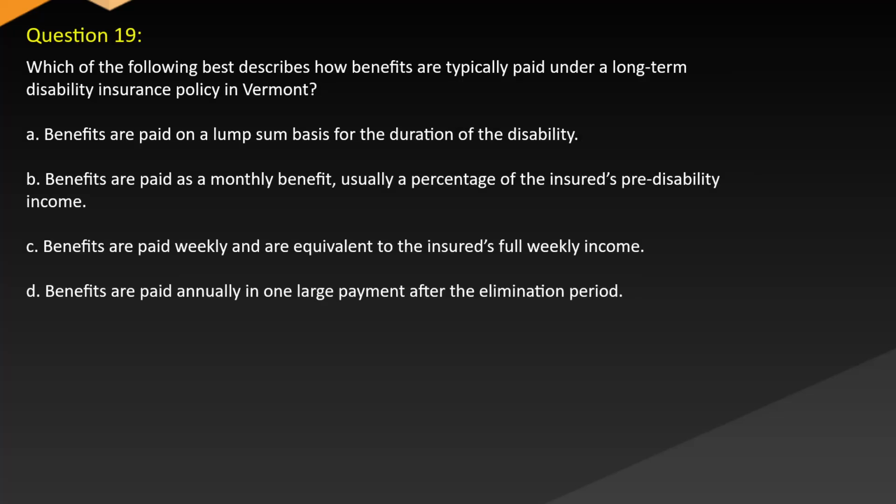Question 19. Which of the following best describes how benefits are typically paid under a long-term disability insurance policy in Vermont? A. Benefits are paid on a lump sum basis for the duration of the disability. B. Benefits are paid as a monthly benefit, usually a percentage of the insured's pre-disability income. C. Benefits are paid weekly and are equivalent to the insured's full weekly income. D. Benefits are paid annually in one large payment after the elimination period.